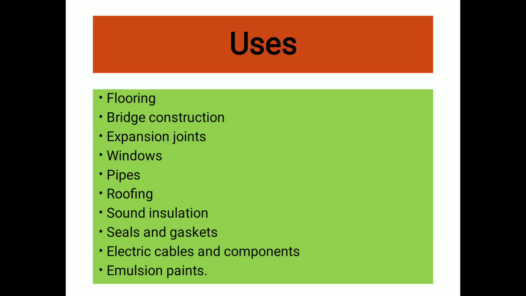The various uses of rubber are: it is used in flooring, it is used for bridge construction, rubber is used in expansion joints, and used in windows, pipes, roofing. Rubber is used for sound insulation, for seals and gaskets. Rubber is used in electric cables and components, and it is also used in emulsion paints.